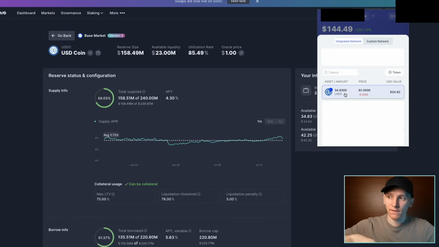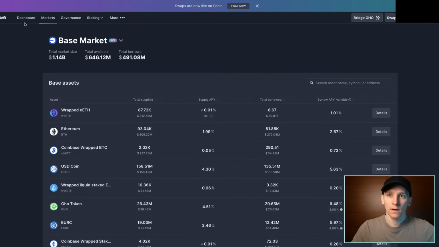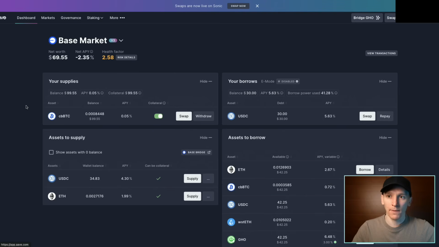And if I want to, I can send that out of the wallet. I can use it to trade other things. I can do anything I want with it. That's my property because Aave has my cbBTC as collateral to liquidate in case I don't pay it back. Go to your dashboard here. You can see I've got cbBTC. This is the dollar value of it. And the borrowed money here, your borrows, USDC, $30, and I can swap or I can repay that to repay the loan, and then I can get the cbBTC and I can withdraw it from the platform.